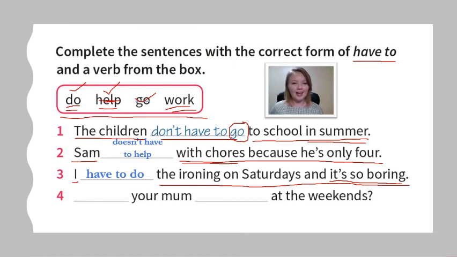Okay, so we know in our last sentence we're going to use work, and here we're going to use it as a question. Blank your mum blank at the weekends. Would we say do or does with mom? We would use does, right? Okay, and remember, do we need to change the word work? Do we say work or works? We would say, does your mom have to work at the weekends? So our other verbs, have and work, stay the same.